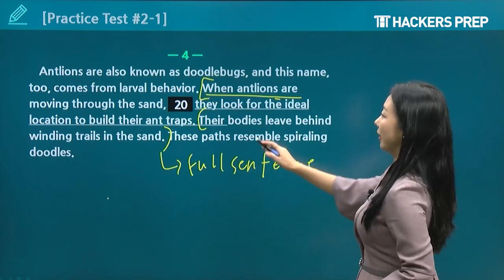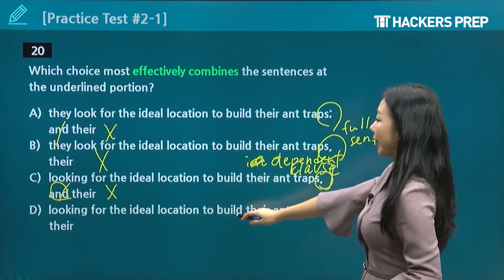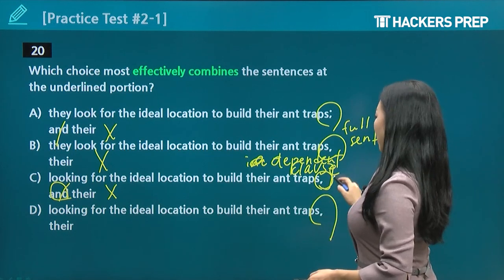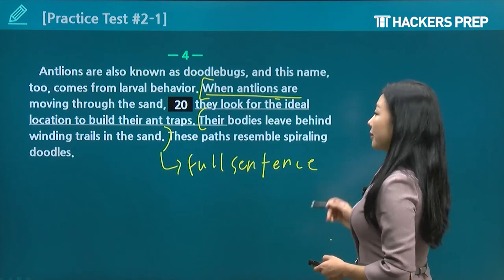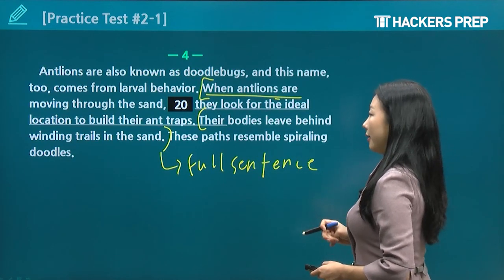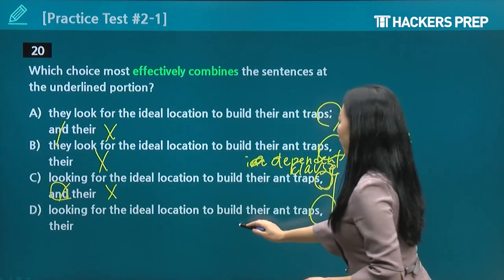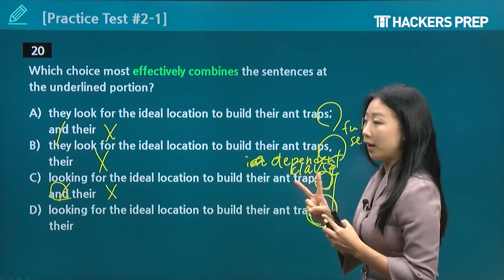This is taking really long. When antlions are moving through the sand, looking for the ideal location to build their ant traps, comma. That's a dependent clause. Their bodies leave behind winding trails in the sand. That's a full sentence, once again. What do you put between one independent clause and one dependent clause?